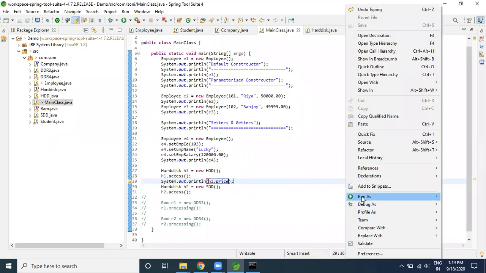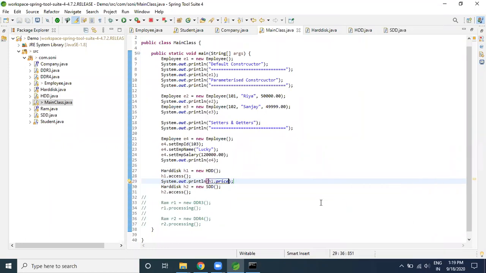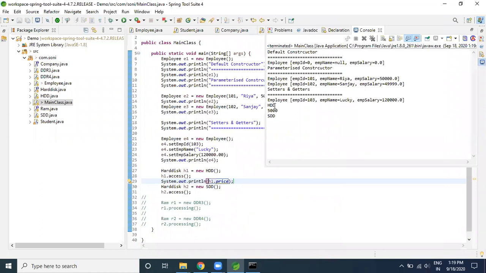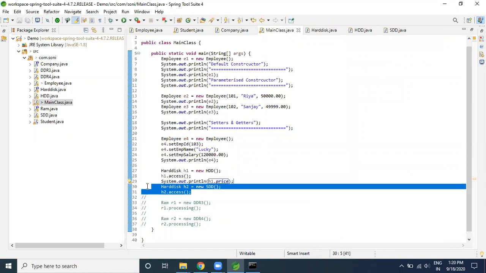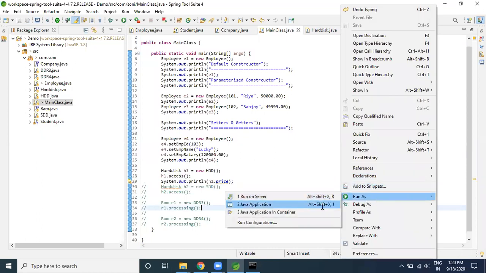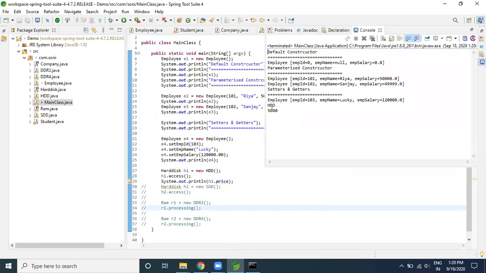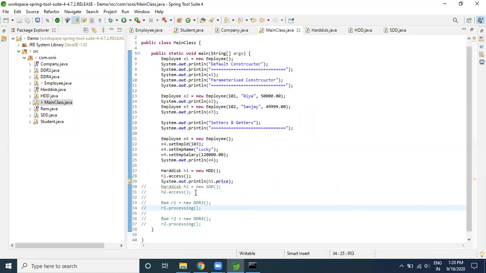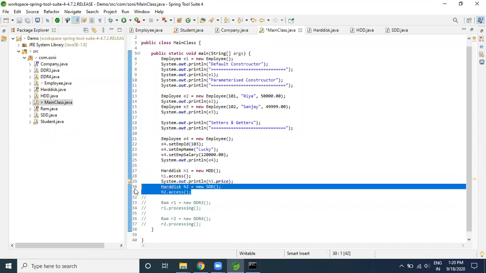Now, if you see, in this way we are trying to achieve loose coupling. If you see, it's the SSD here, I can comment this out. I don't want this one, so I can comment it out. So I am simply able to use the things which I need as part of the hard disk. Whether you want the hard disk as HDD or as SSD, whatever implementation you want you can directly use it. Okay, this was happening in terms of hard disk.